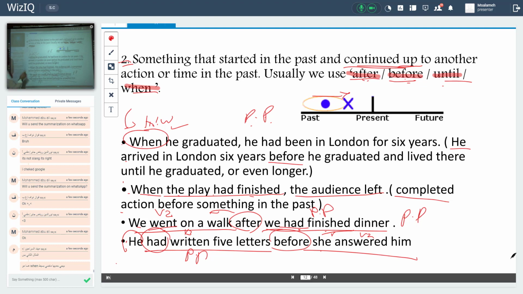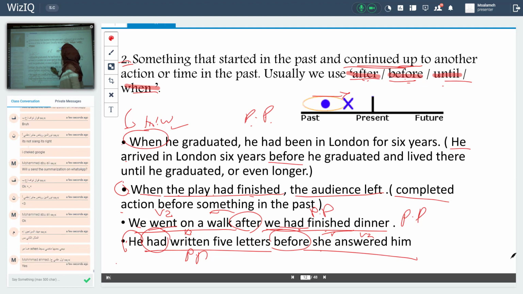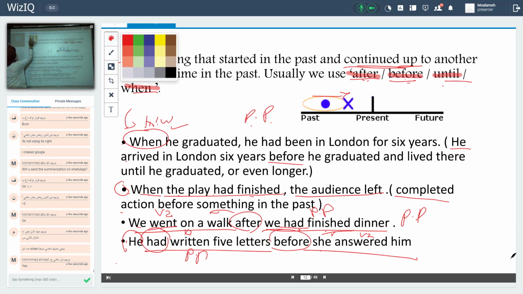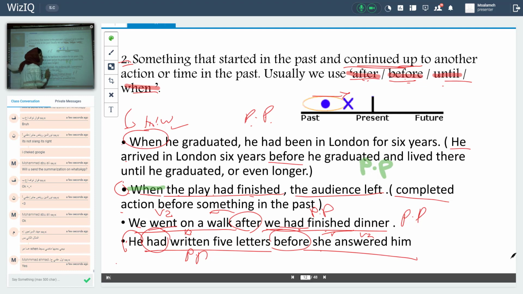The second example. When the play had finished, the audience left. Here I have a keyword, when. So when I see it, I understand this sentence is in which tense? In the past perfect tense.